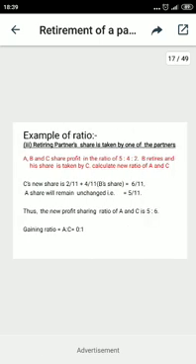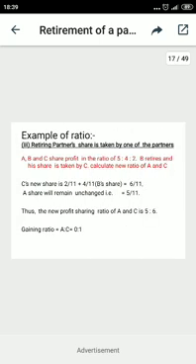So now with the help of an example: A, B, C ratio is given 5:4:2, and then B retires, and then C has taken the whole share of B. Calculate the new ratios. So now you may observe C is taking the full share. First of all you may focus on B's share. B's share is 4 by 11.